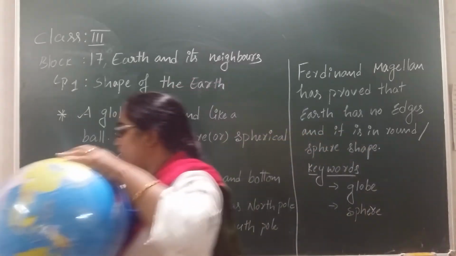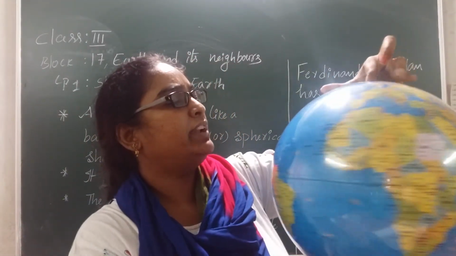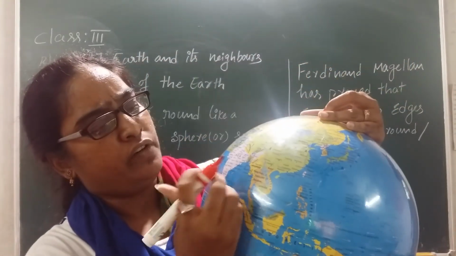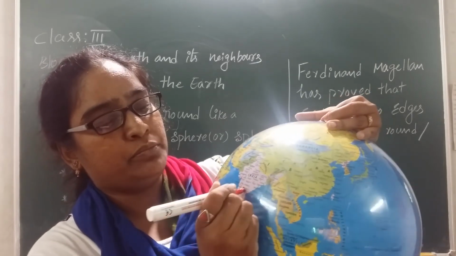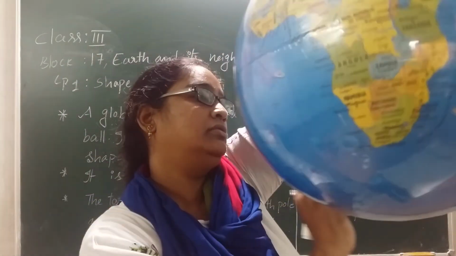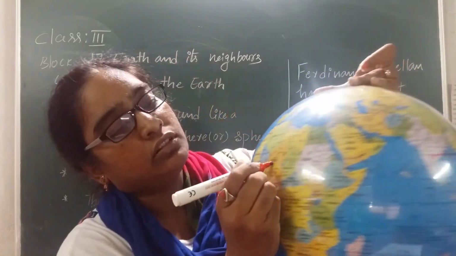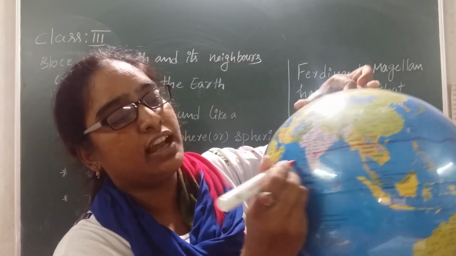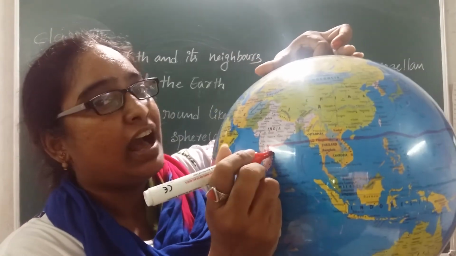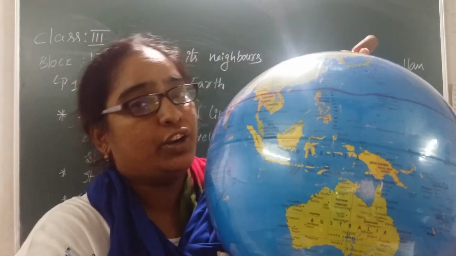Okay, let me show you something, children. We can also prove that earth is actually round. For example, what is this? This is India, right? So we are in the south. If I point here and draw a line around the globe, exactly where do I reach? The same point, right? Where I started, at the same point only I have reached. So this is how we can also prove that earth is in a sphere or round shape, right?